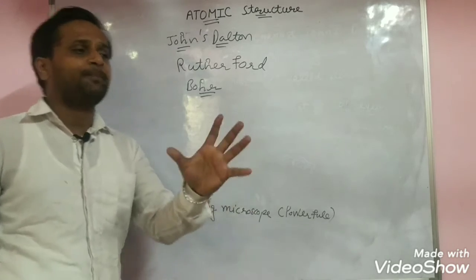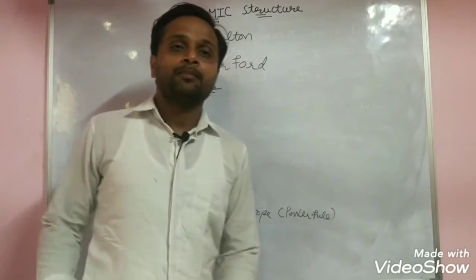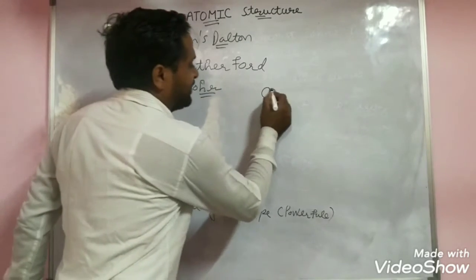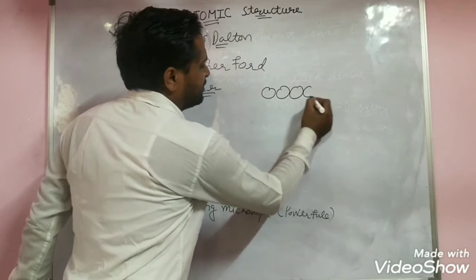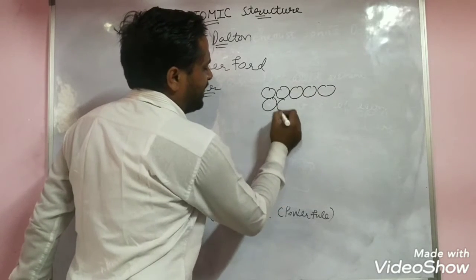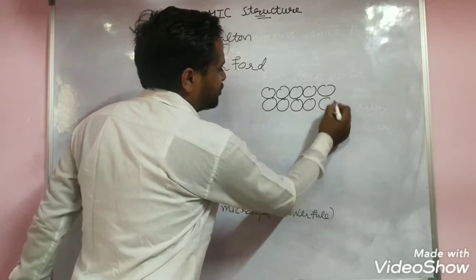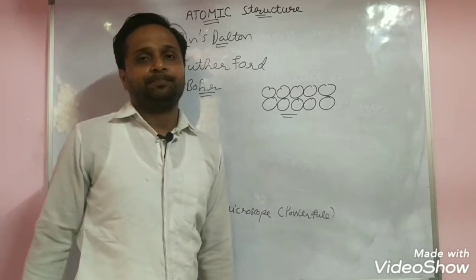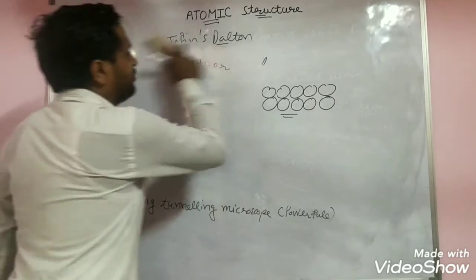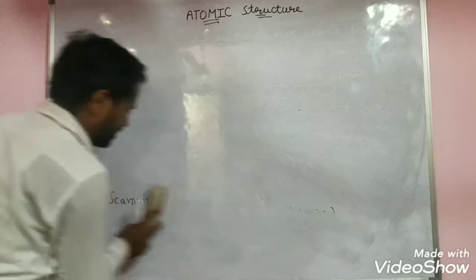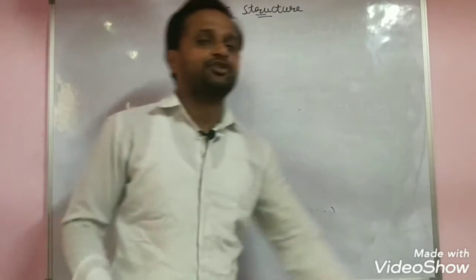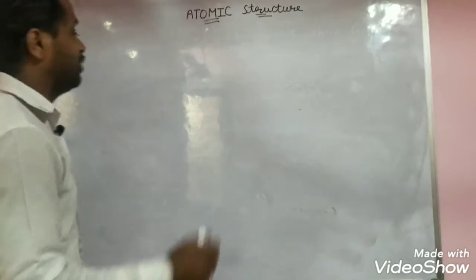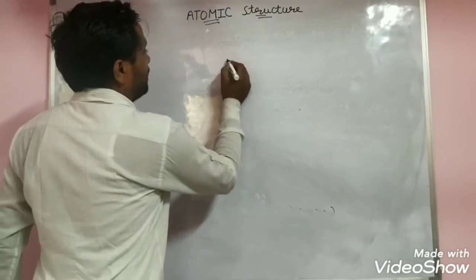We are able to see pictures of atoms like this, and we can see the structure. So next we will try to see the structure of atom.